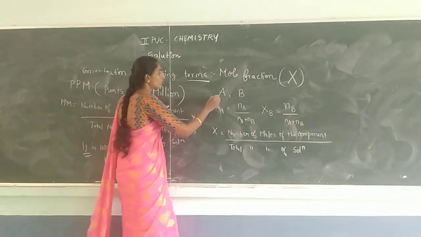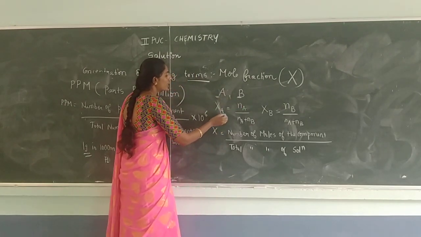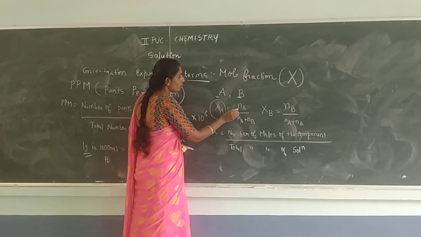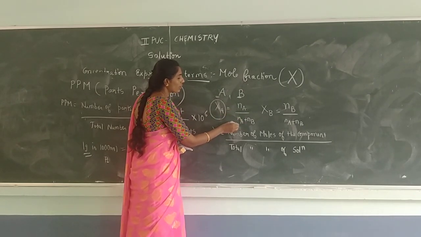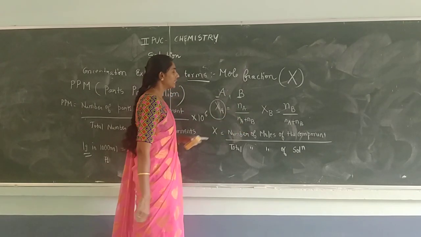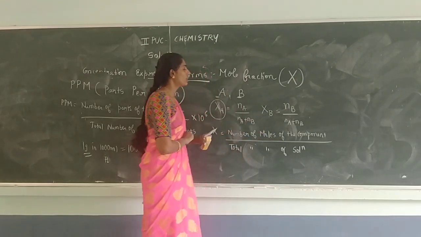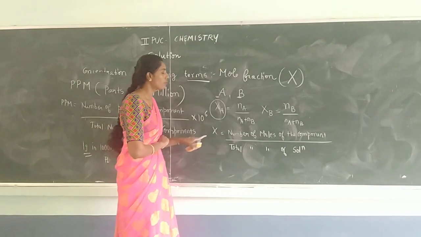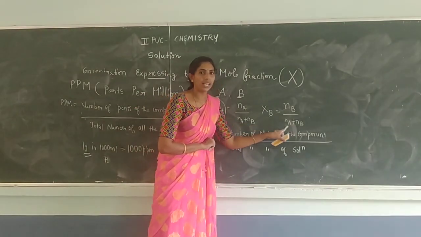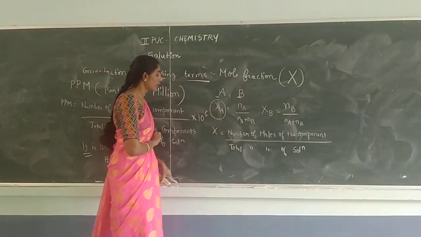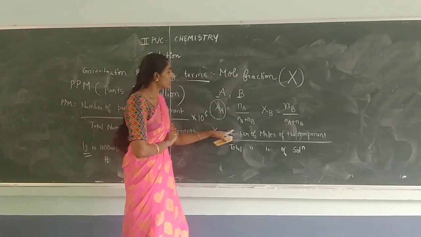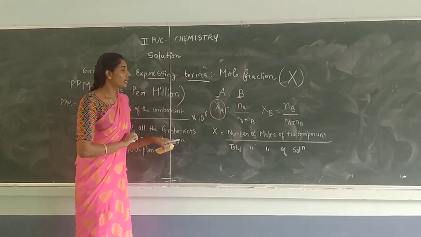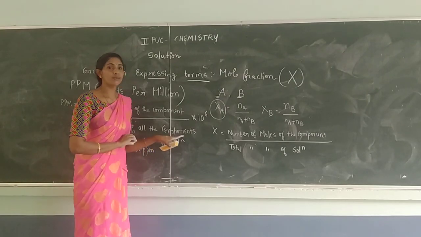That is, if in the solution two components are present, the mole fraction of A can be given as the number of moles of the component A divided by total number of moles of all the components. Adhe riti, mole fraction of B can be given as number of moles of the component B and total number of moles of all the components, that is A and B. Right. So together the final formula is number of moles of the component divided by total number of moles of solution.